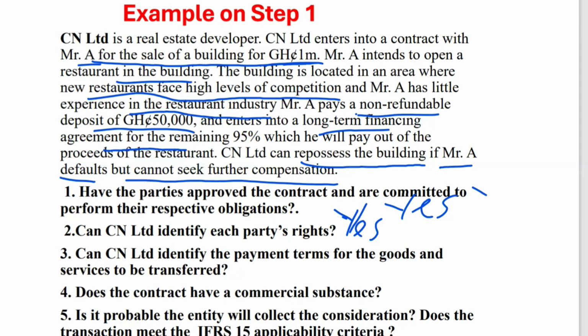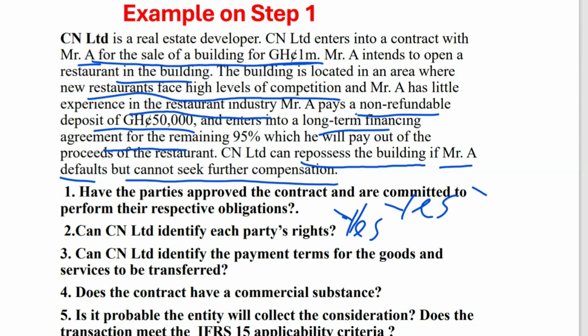The right is that CN Limited will receive 1 million Ghana cedis and Mr. A will receive the building. CN Limited will receive the 1 million after delivering the house, and Mr. A will also receive the building. So these are the rights.